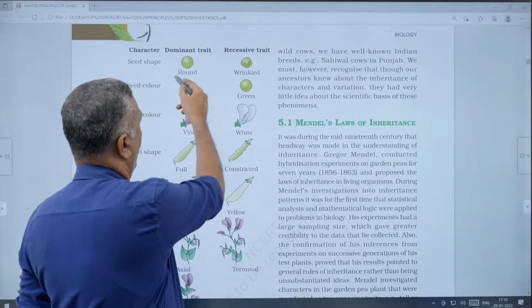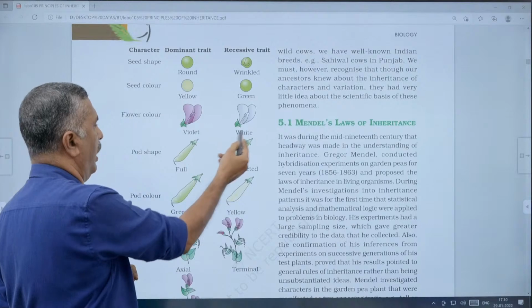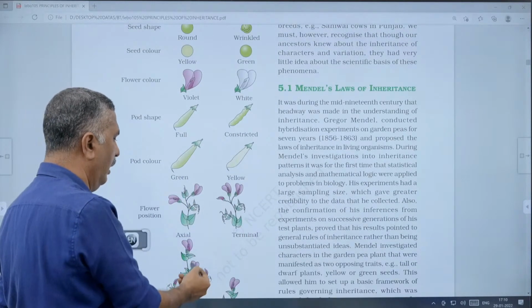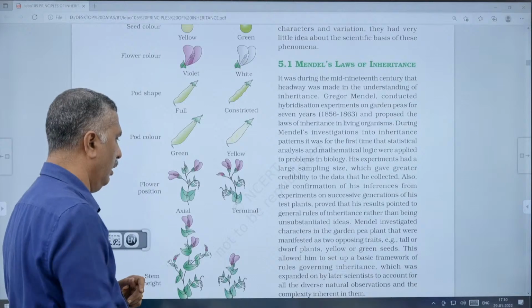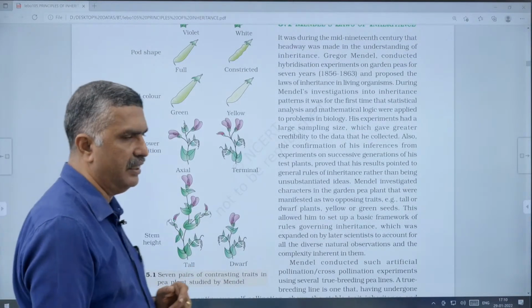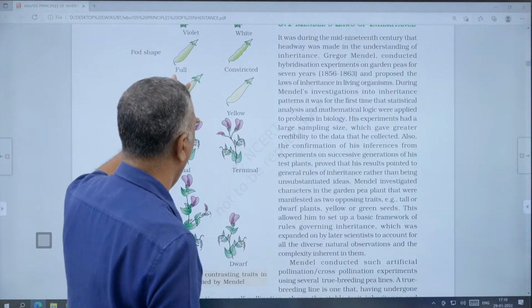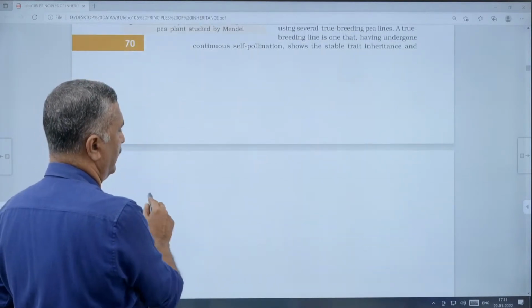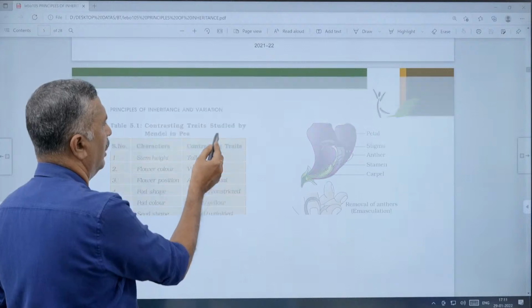You have already covered round, wrinkled, yellow, green, violet, white, full, constricted, green, yellow, then axile, terminal, and tall and dwarf. Okay, these are the 7 characters and their contrasting traits. It is given either in this figure, and also on the next page it is given in a table.